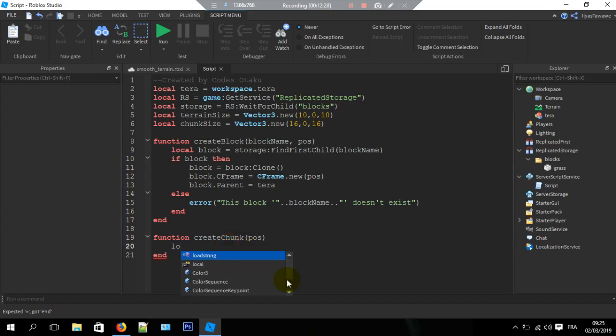Now we're going to create a loop for x, or actually, well, let's go with for x, comma, actually pos.x. Well, this is the starting position of our chunk, so pos.x, comma, pos.x plus chunk size.x, comma 1 do.